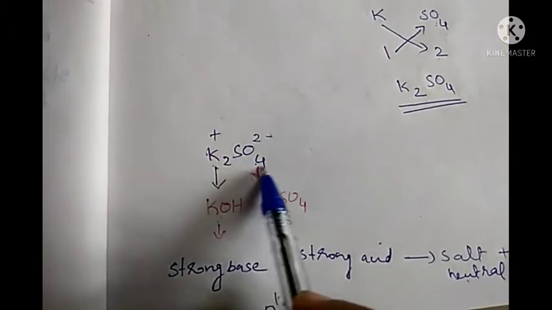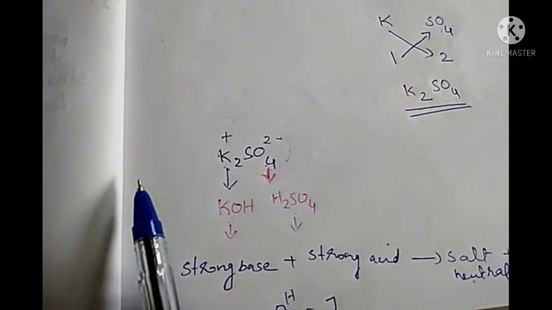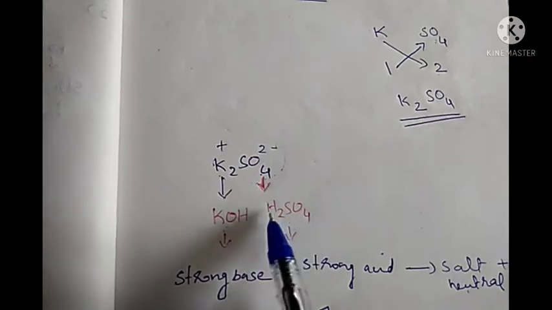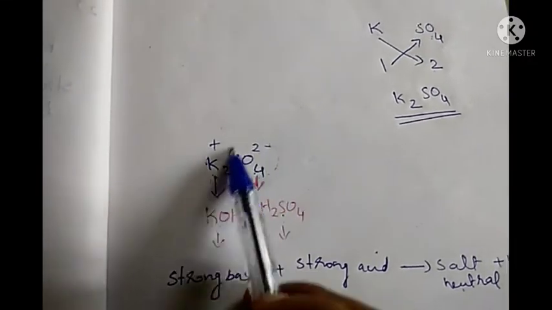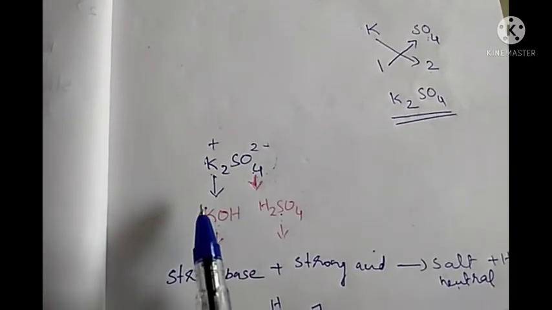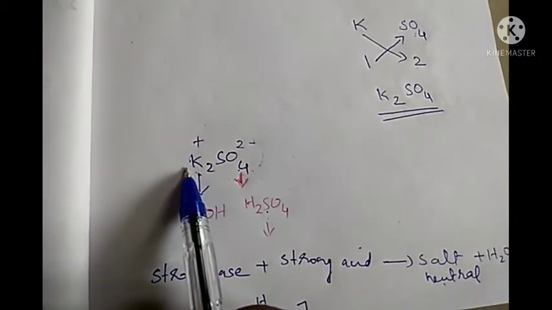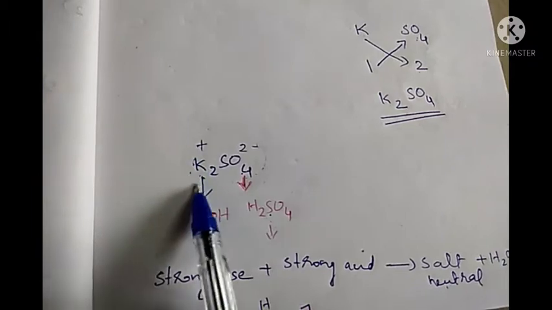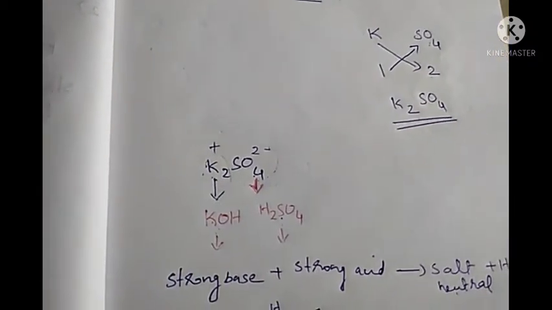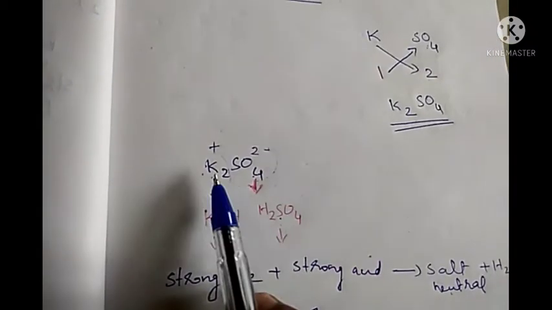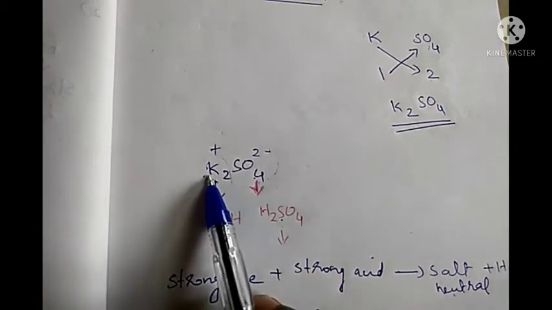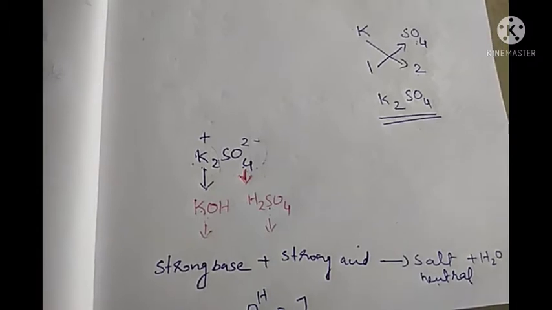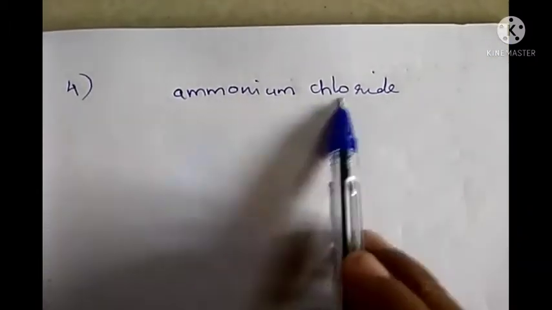It contains SO4 as the anion, so we can tell that it belongs to the sulfate family, since it is formed from H2SO4. And depending upon the positive ion, we can tell that it is coming from the base KOH, so it belongs to the potassium family. Both we can tell. Okay. This K2SO4, we can tell it belongs either to the potassium family or to the sulfate family. Both are correct.